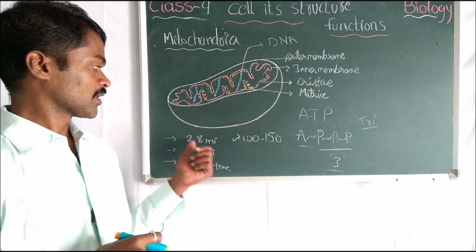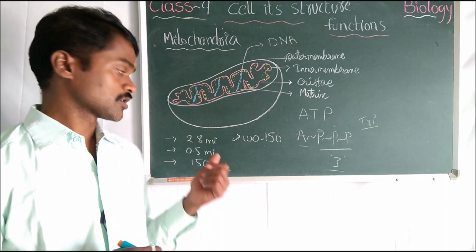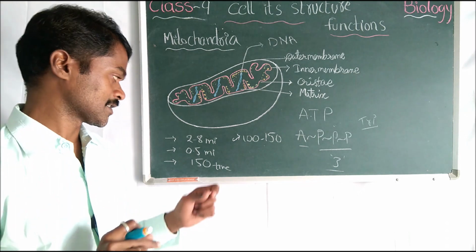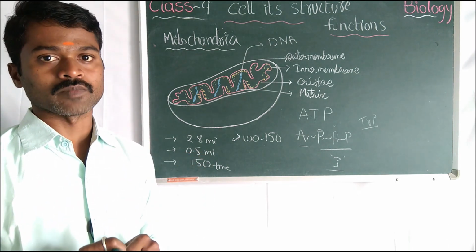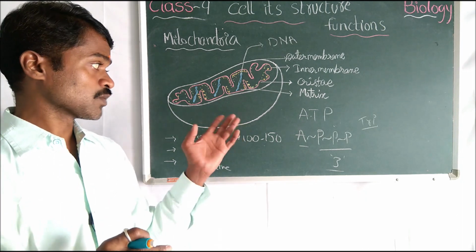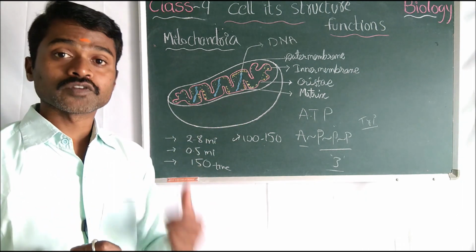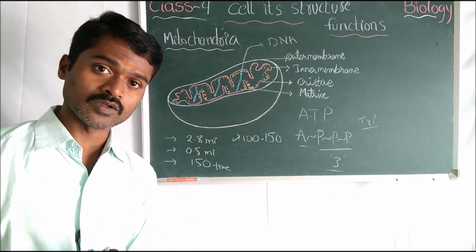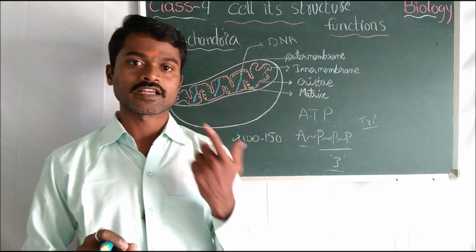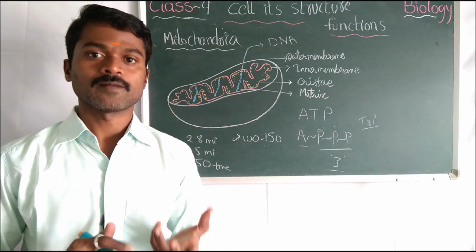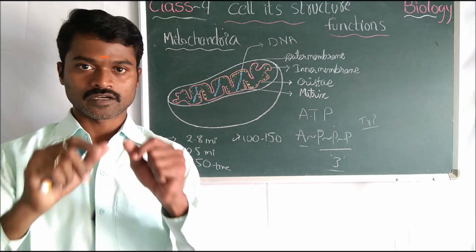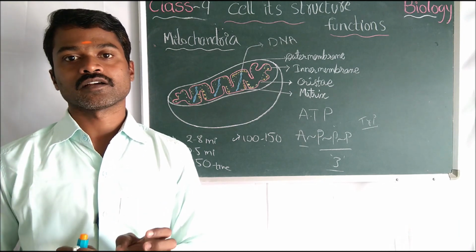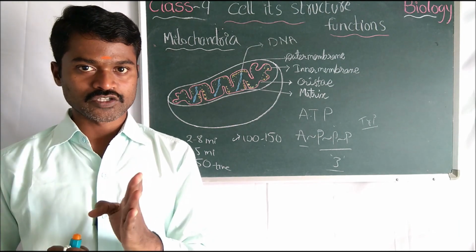Now, what is the size? The mitochondria is 2 to 8 microns long. That means it is very small compared to the nucleus. 0.5 microns wide. This is smaller than the nucleus. I said it is 150 times smaller than the nucleus. Okay, if it's 150 times smaller than the nucleus, then how can we see this? Simply, just like a nucleus itself, collect the tissue from the cheek cell, otherwise collect the tissue from the leaves, otherwise onion peel. Okay, cell wall onion peel, in the 8th class you read that, no? Okay, just collect the cell tissue like that.